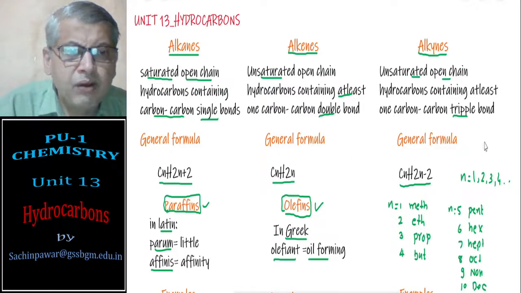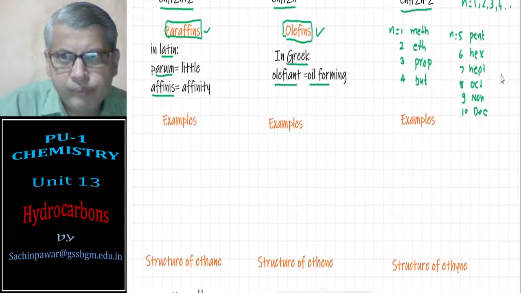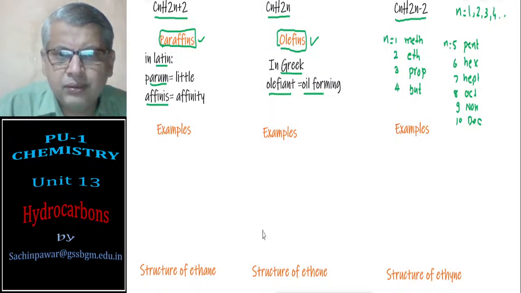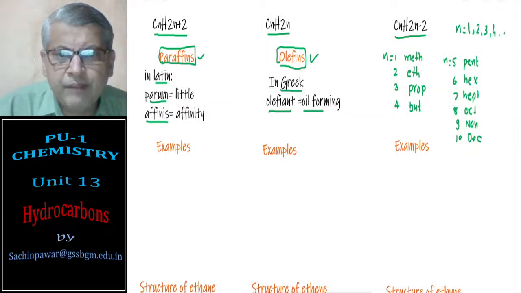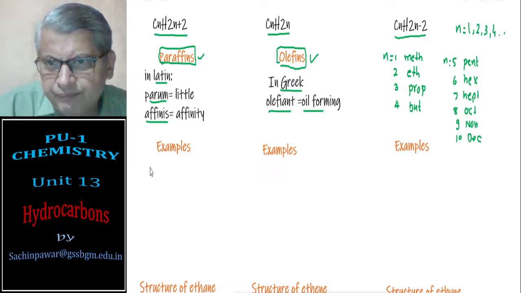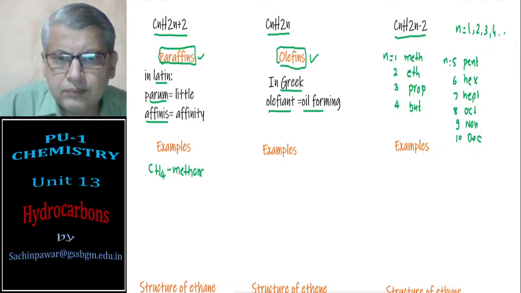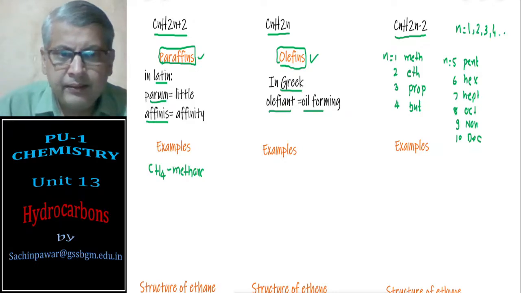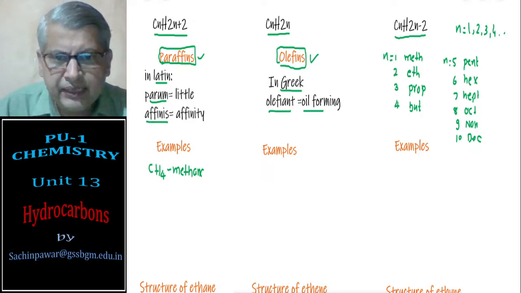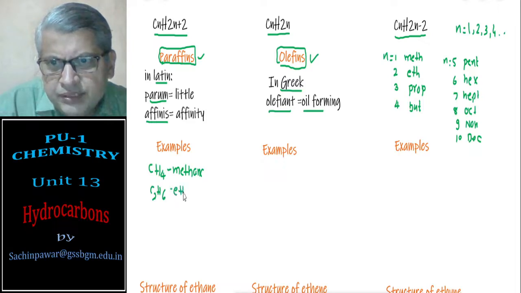Some of the examples of alkanes, alkenes, alkynes we shall see, and then we'll go further. Now, based on the general formula, I can write the examples. Suppose I have methane, CH4, then next is ethane, that is C2H6, ethane, 2 carbons.